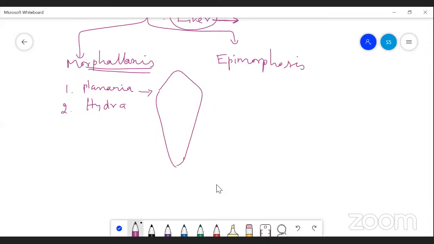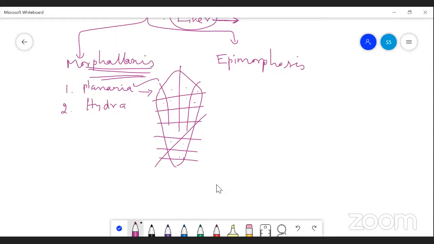If you cut the organism into as many pieces, either in the longitudinal axis or in the vertical axis, or in an oblique or slanting angle, all the pieces have the capacity to develop as complete organisms. This is morphallaxis type of regeneration that is seen in the case of planaria.